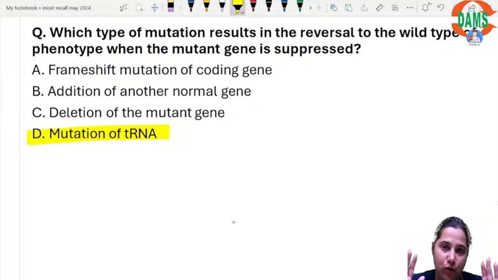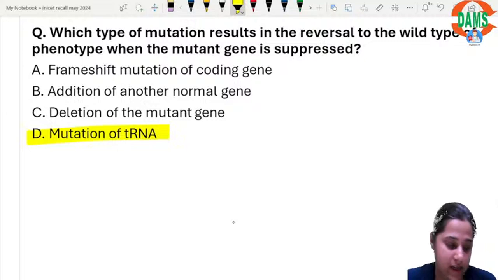Wild is always normal. Mutant is mutant. There are two variants of an allele. Either it will be normal, or you can call it wild, and the mutant is called mutant only. So either there will be a wild or a mutant gene. So if I have to convert the wild back to wild, I will need a mutation of the tRNA. I will need the mutation of the tRNA.